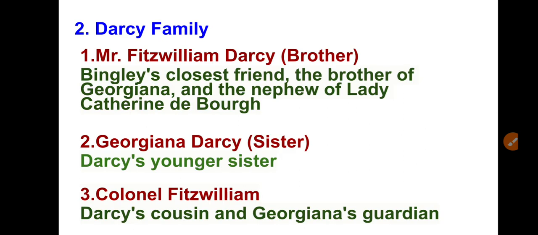Now the next family we are going to meet is also very important, and that is the Darcy family. Who is in the Darcy family? Mr. William Darcy, Bingley's closest friend, the brother of Georgiana, and the nephew of Lady Catherine de Bourgh. So what is the character of Mr. Darcy?